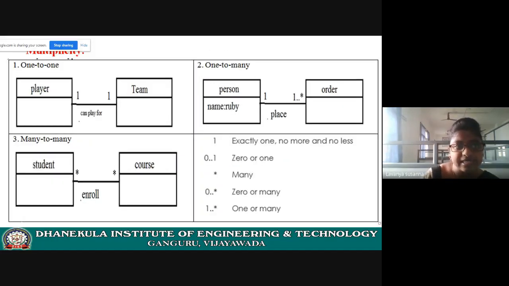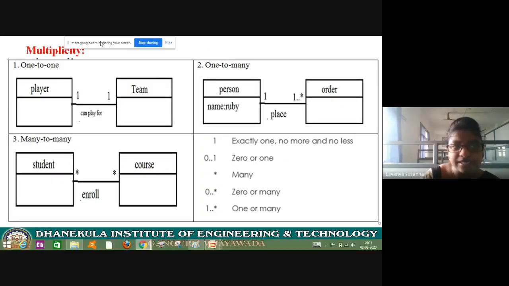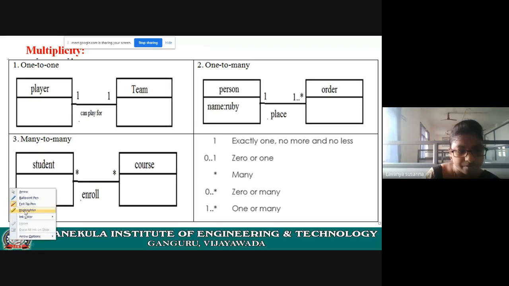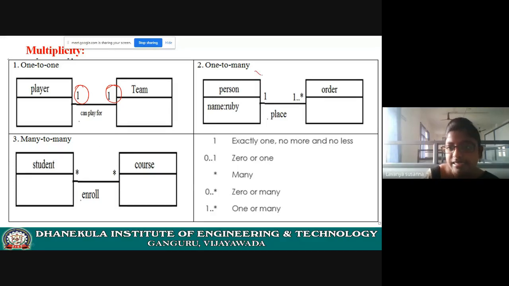Now let us see multiplicity. Multiplicity means how many instances will participate in the other class. Let us see that. Here 1 to 1. See here, 1 to 1. What does it mean? One player will play in one team only. That is 1 to 1 multiplicity. Next, see this second one, 1 to many.